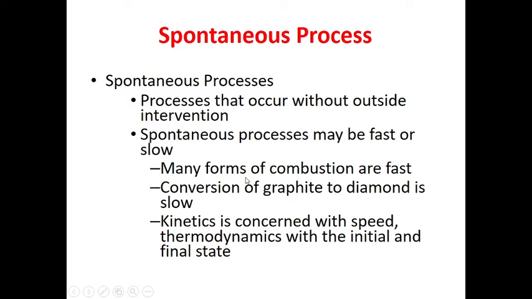The faster one is the combustion processes. However, the conversion of graphite to diamond is a slow process. Moreover, you know that kinetics is concerned with the speed. However, thermodynamics is always concerned with the initial and final state of the system. So, a spontaneous process is a process that takes place on its own, and it occurs without any outside intervention.